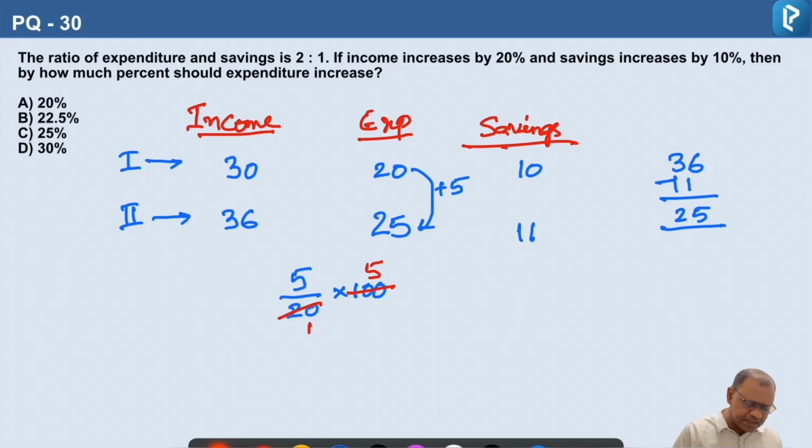So the remaining is 25. So expenditure is increasing by 25%. When the income is increasing 20% and savings by 10%, expenditure will increase by 25%. Correct answer is option C.